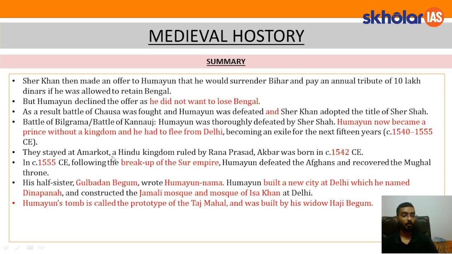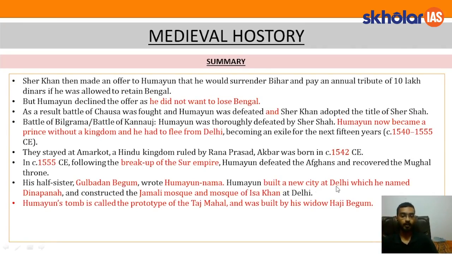He stayed at Amarkot, a Hindu kingdom ruled by Rana Prasad. Akbar was born here in the year 1542. Now, this date is very important. In 1555, following the breakup of the Sur Empire, Humayun defeated the Afghans and recovered the Mughal throne. But soon after 6 months, he died falling from the staircase of his library at Sher Mandal, Delhi. His half-sister Gulbadan Begum wrote Humayun Nama, which is his biography.